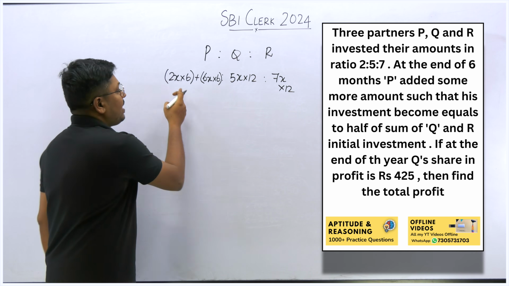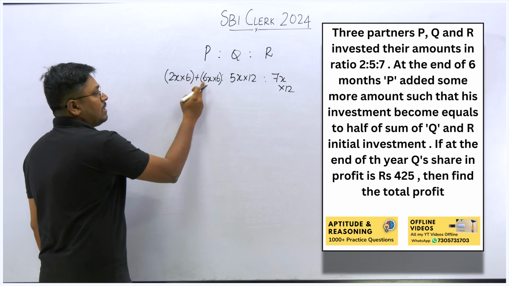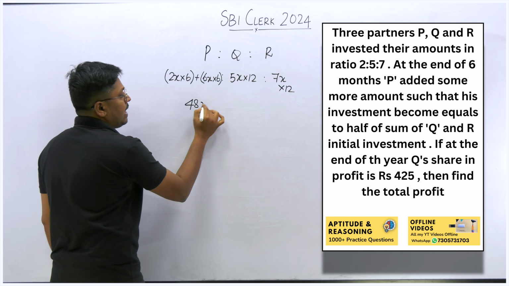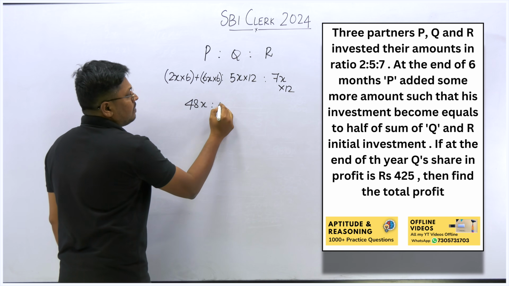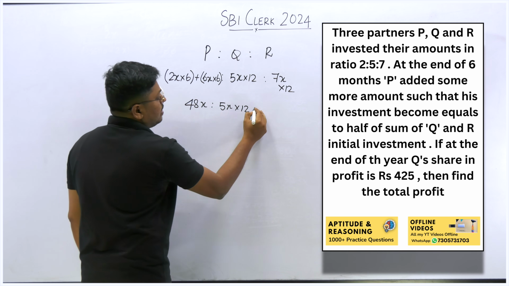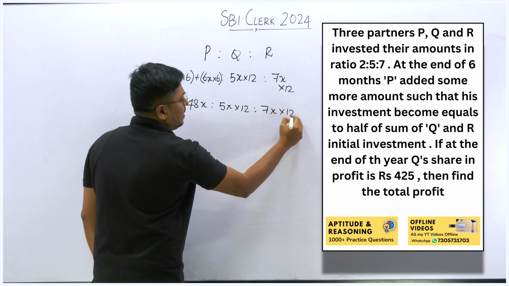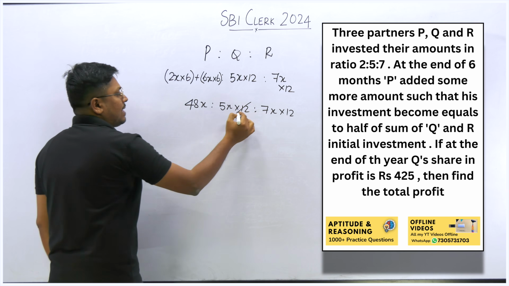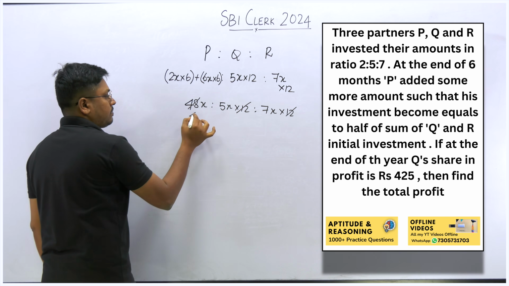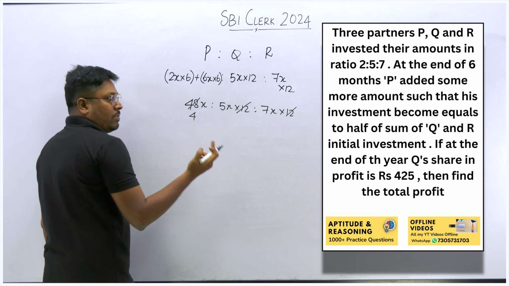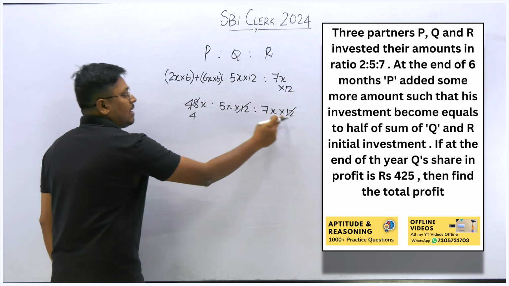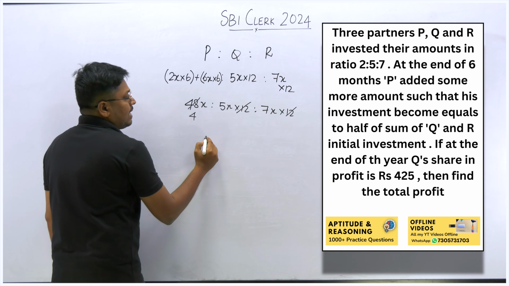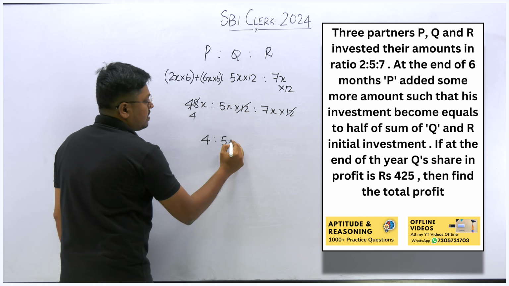That's it. So now we can find, 6 into 2 will be 12, and 6 into 6 is 36. So this will be 48x. Then 5x into 12, and this will be 7x into 12. If required, you can multiply, or else we can cancel it. 12 and 12 we can cancel, and 12 fours are 48. So this can be written as 4 is to 5 is to 7.